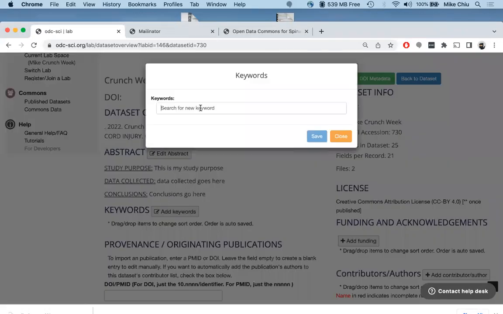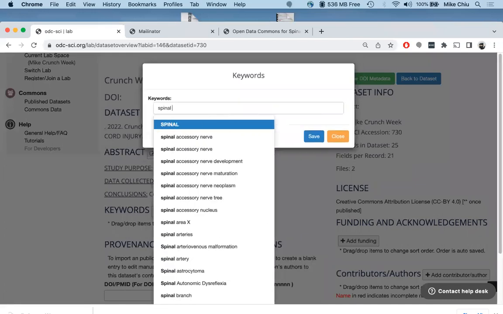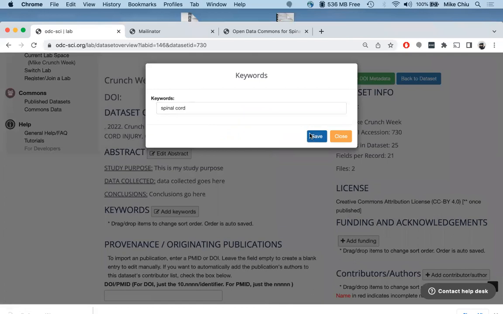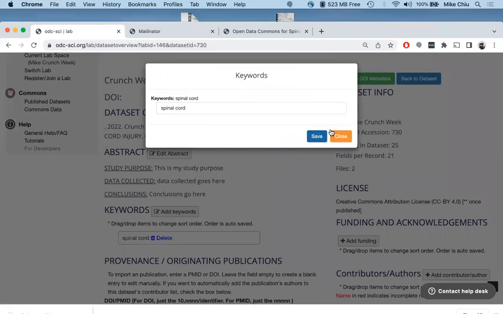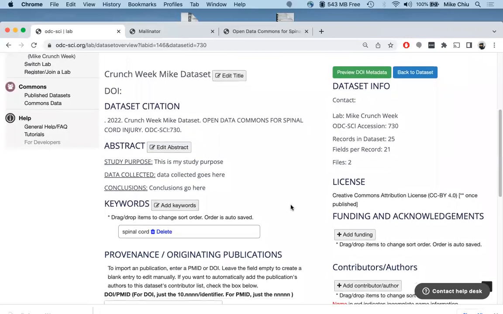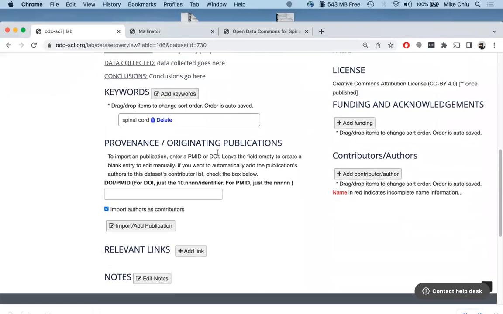Keywords. You can see it added here. You can keep adding. And so we want to add some publications, originating publications. And I'm going to add one using a DOI.